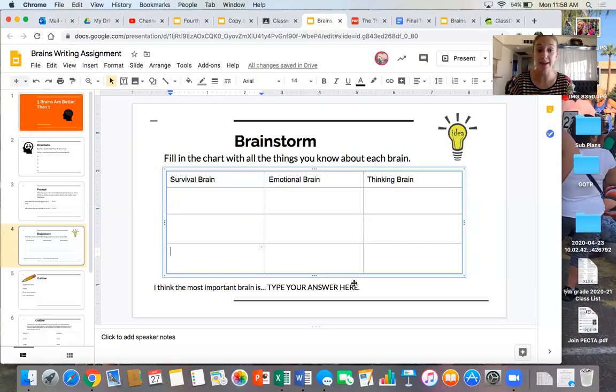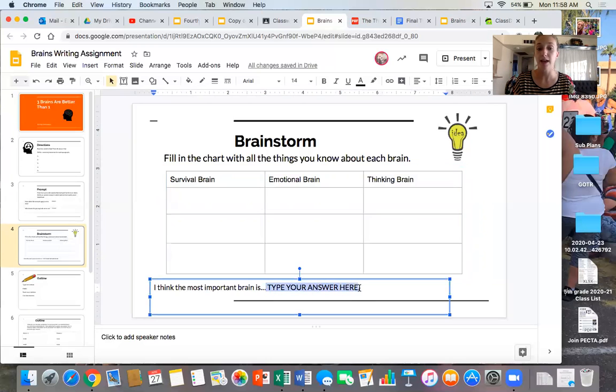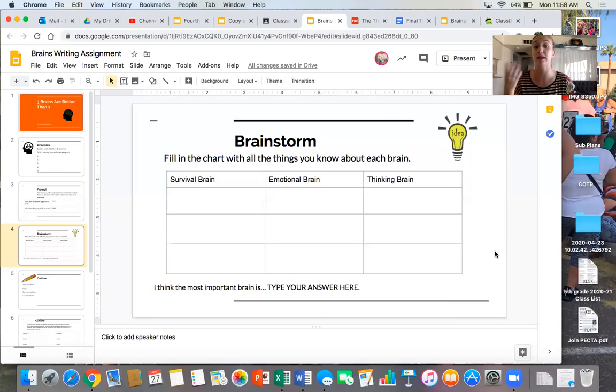I'm going to type my answer where it asks me to. "I think the most important brain is," and I can just type the 2 words there. I can erase this and just say survival brain, emotional brain, or however I want to type that, but my answer should be here at the bottom. That is what my entire 4 paragraphs is going to be about. So I want to choose one where maybe I have some thoughts from the text, but I also have some thoughts from my own brain about what a thinking brain, an emotional brain, and a survival brain might be useful for, because I want to be able to fill up an entire essay.